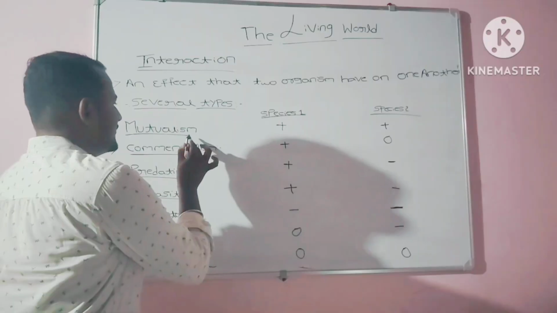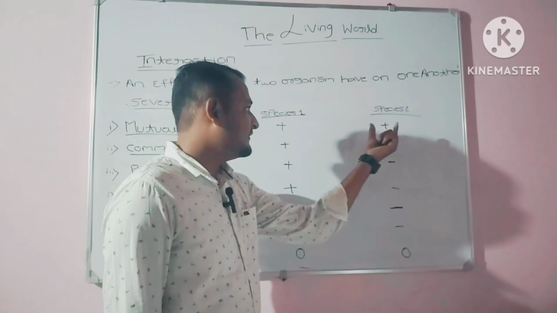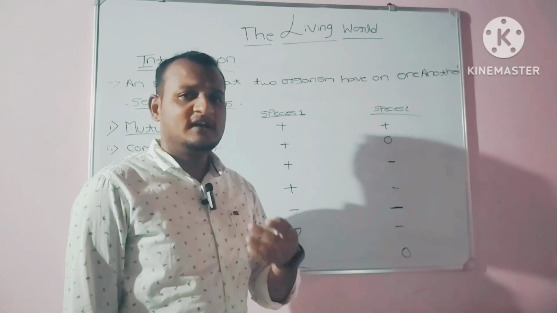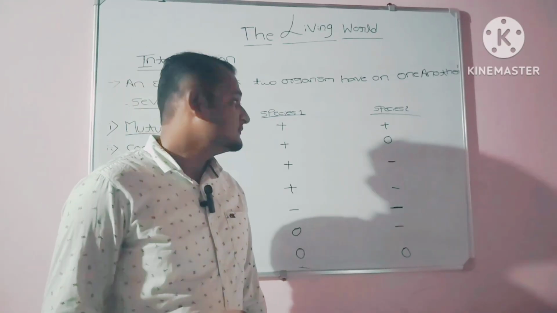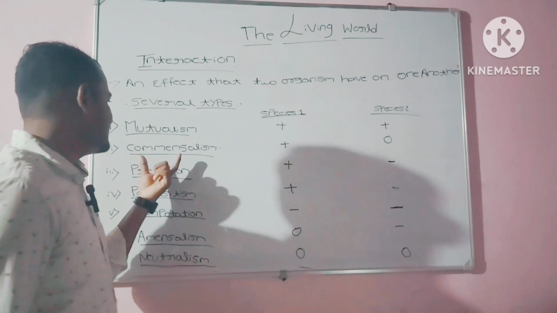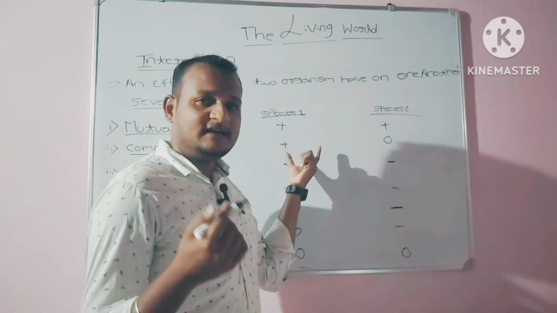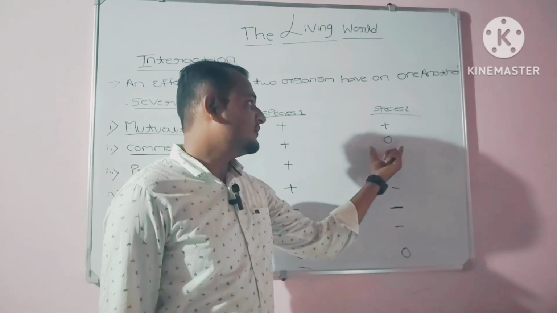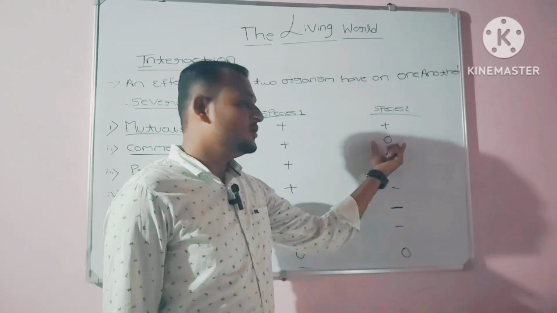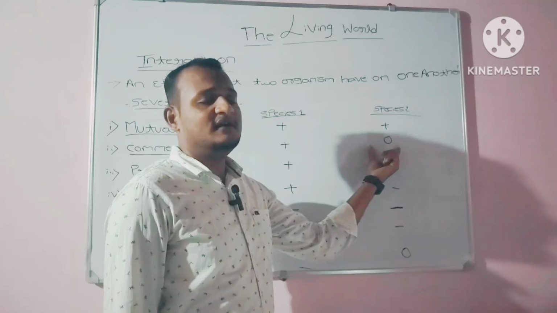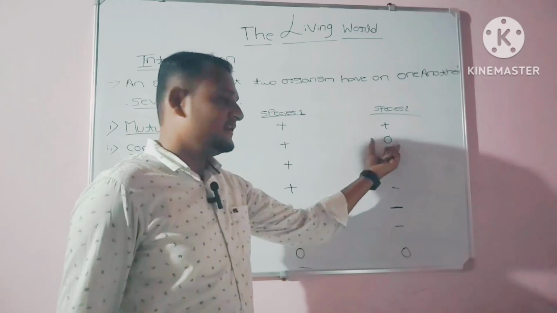In mutualism, species 1 as well as species 2 both get benefit. They both get mutual benefit. Coming to the second one, commensalism. Here species 1 gets benefit, but species 2 neither gets benefit nor gets loss. It stays neutral.